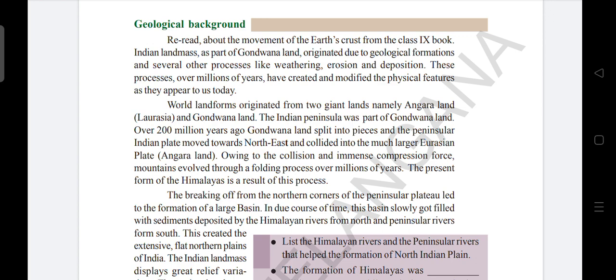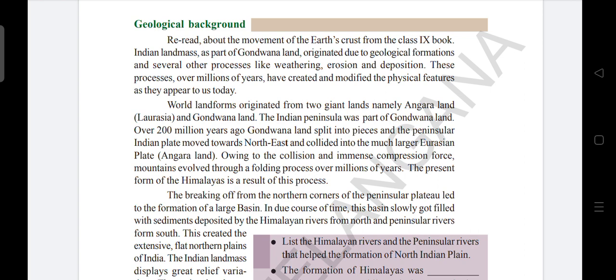So world landforms originated from two giant lands, namely Angara land and Gondwana land. The Indian peninsula is part of Gondwana land, and over 200 million years ago, Gondwana land split into two pieces, and the peninsular Indian plate moved towards northeast.